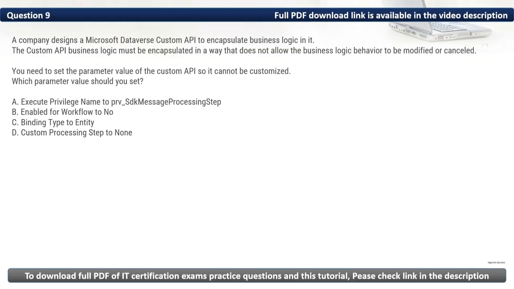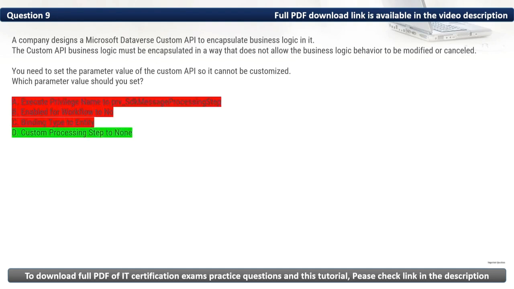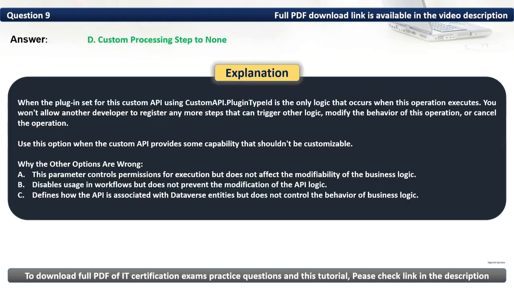As such, the parameter value that we should set is custom processing step to none. Thus, the correct option is D. When the plugin set for this custom API using customapi.plugintypeid is the only logic that occurs when this operation executes, you won't allow another developer to register any more steps that can trigger other logic, modify the behavior of this operation, or cancel the operation. Use this option when the custom API provides some capability that shouldn't be customizable.